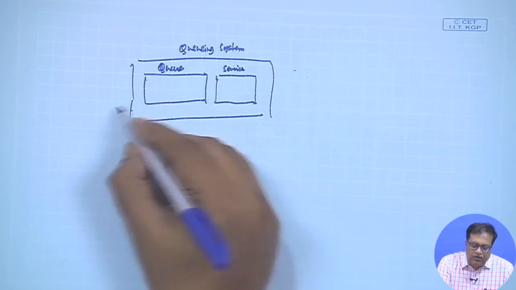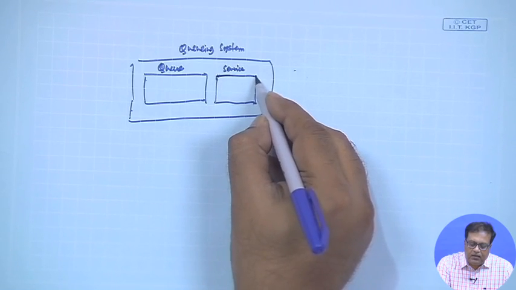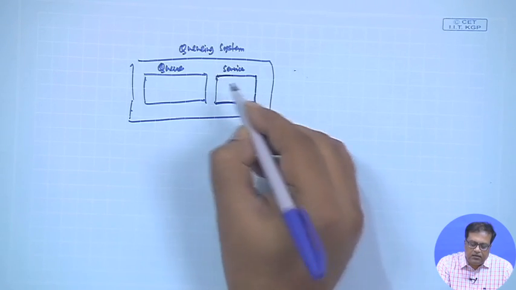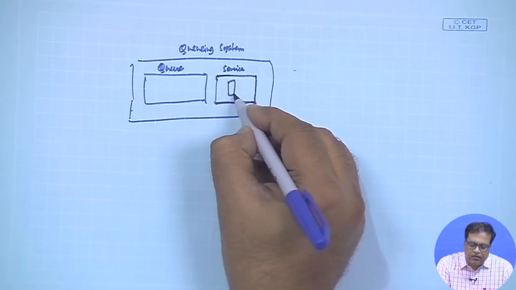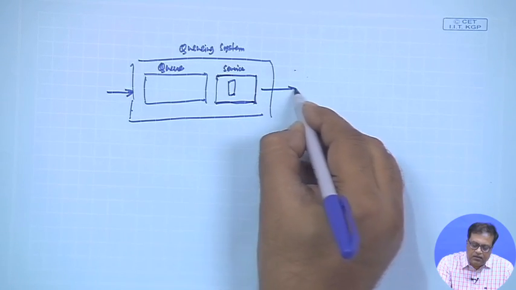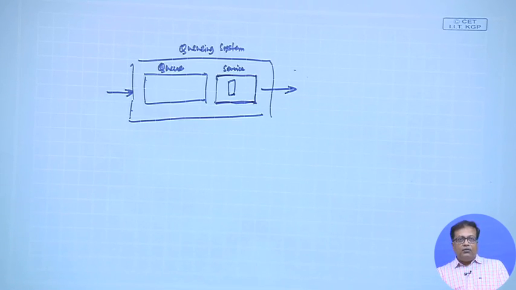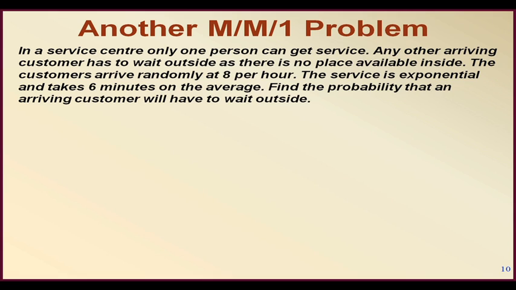That means the people are waiting outside and there is a single place where there is no place to wait, and this is where the service counter is, this is where the arriving customer and this is where the service customer. So what we have to find here is that an arriving customer will have to wait outside.